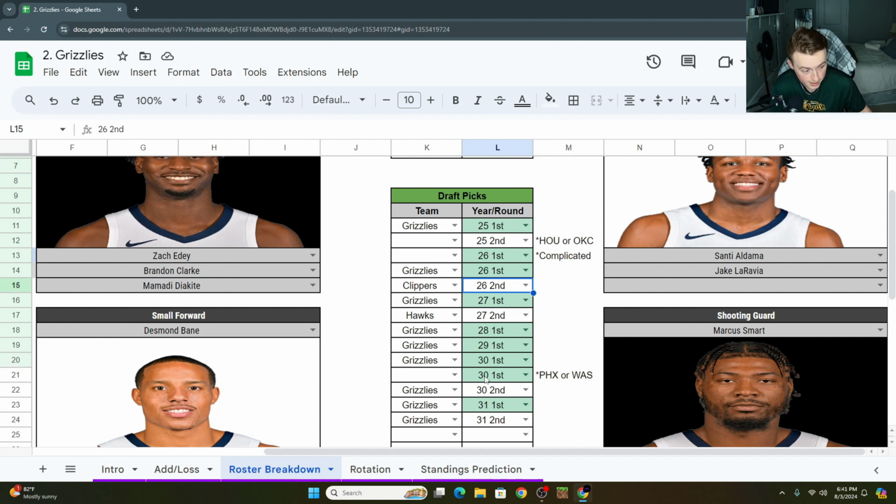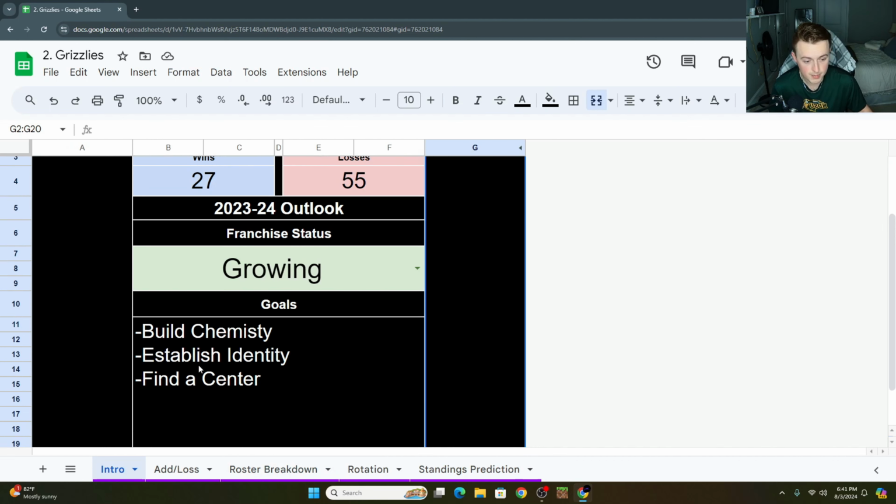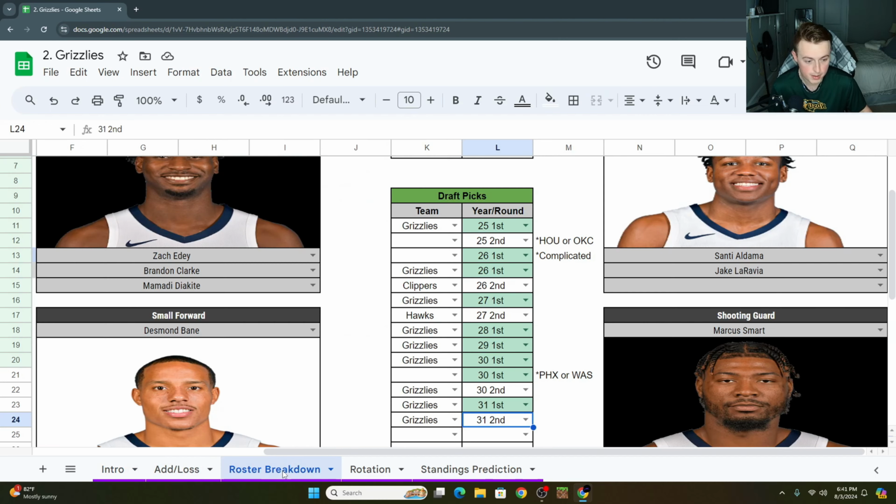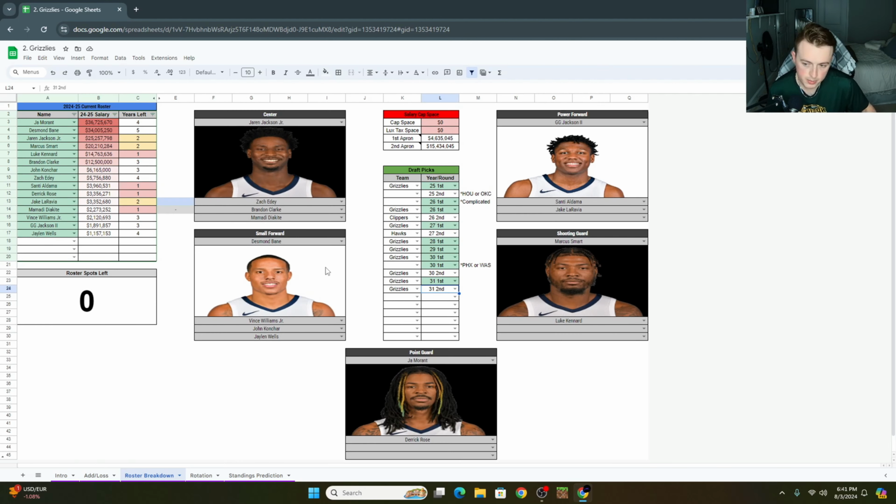You got some second-round picks that you can still use, so pretty good draft situation all said and done for how good this team is. You would expect a team that's in the growing category to probably be missing more picks than this, but actually they've done a really good job of managing their draft pick situation, so you should feel good about that, Grizzlies fans. Okay, so we've talked about the team enough now.